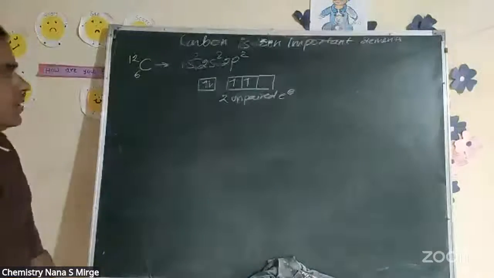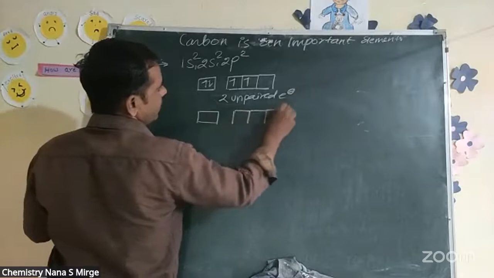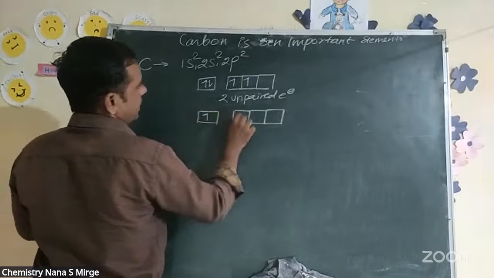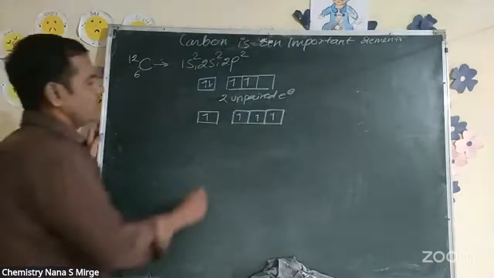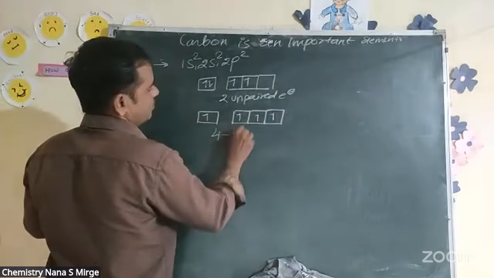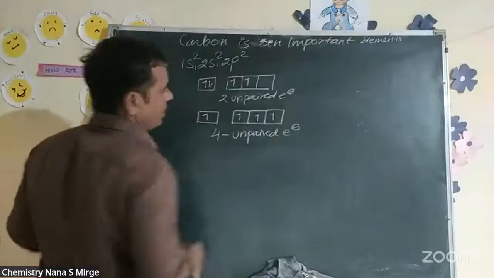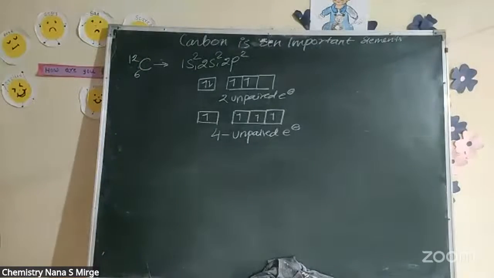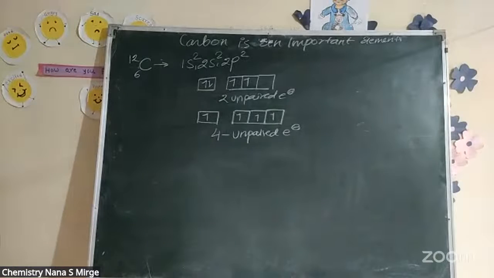So of these two unpaired electrons, one of them gets excited, and now how many electrons does it have available for bonding? Four unpaired electrons. In the carbon atom, there are four unpaired electrons available for bonding. बॉन्डिंग के लिए चार इलेक्ट्रॉन अवेलेबल है फॉर कार्बन एटम.